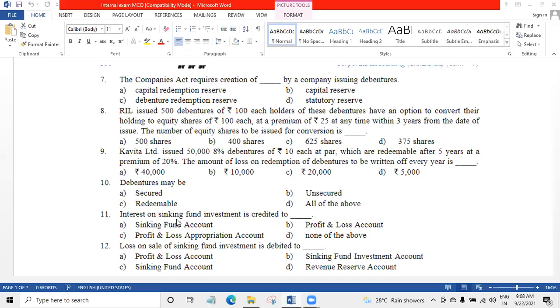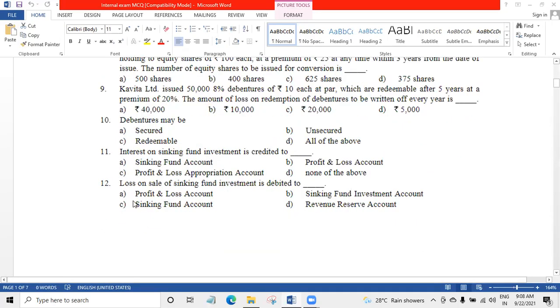11th, interest on sinking fund investment is credited to sinking fund account. Loss on sale of sinking fund investment is debited to dash. Profit and loss account, sinking fund investment account, sinking fund account, revenue reserve account. 12th ka answer hai C, sinking fund account.